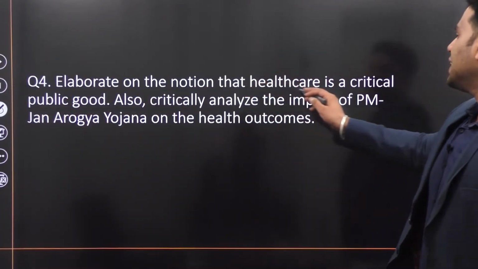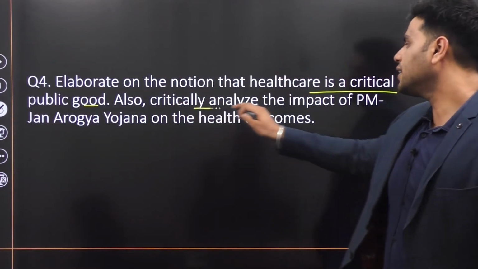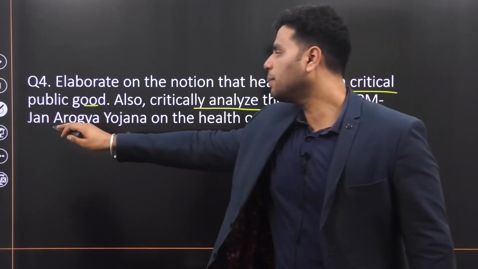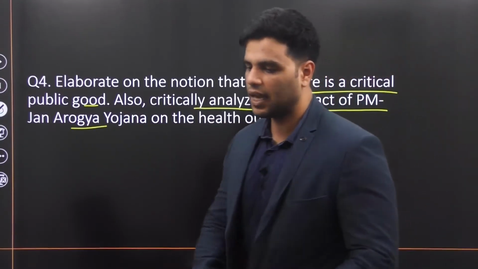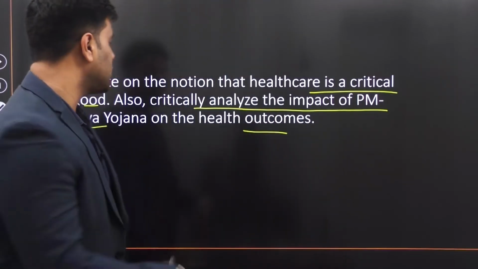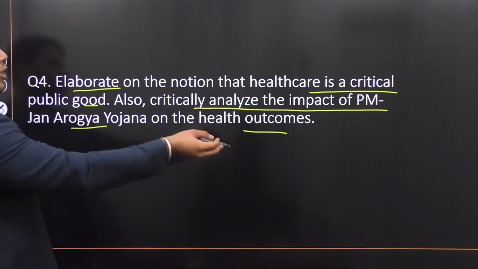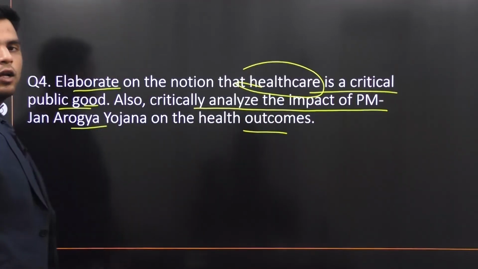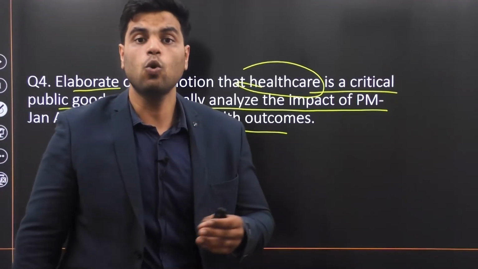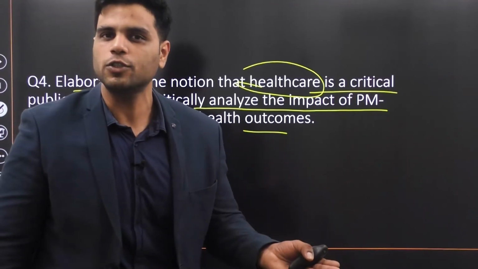Elaborate on the notion that healthcare is a critical public good. Also, critically analyze the impact of Pradhan Mantri Jan Arogya Yojana on the health outcomes. First of all, read this question carefully. They're asking you to elaborate on the notion that some people say that healthcare is a public good. Now, to answer this part of the question, you need to know what are public goods, right? And how are they different from private goods?